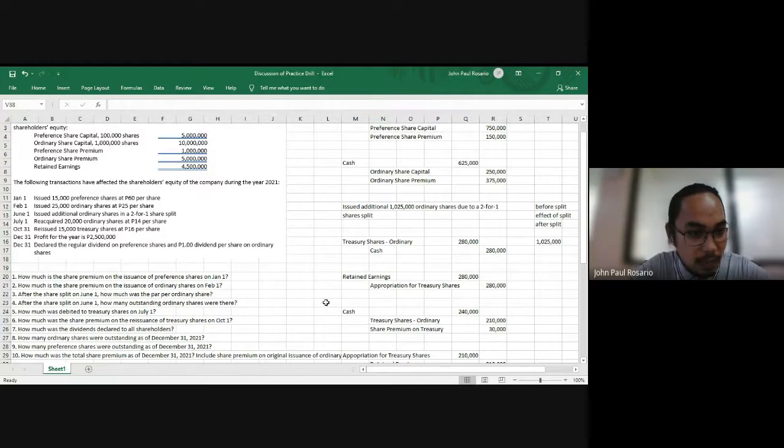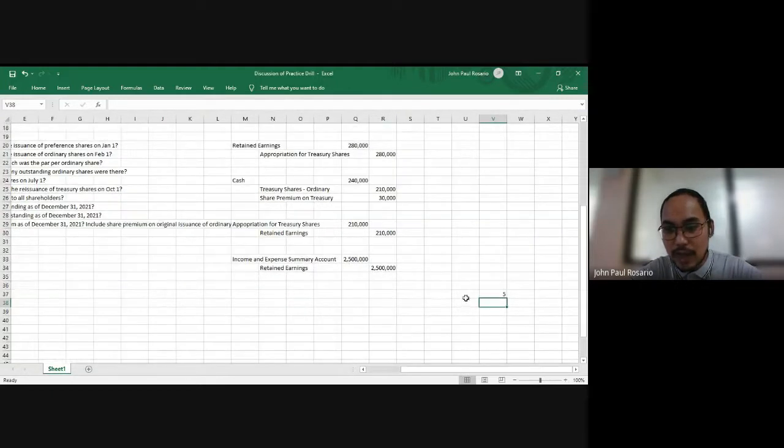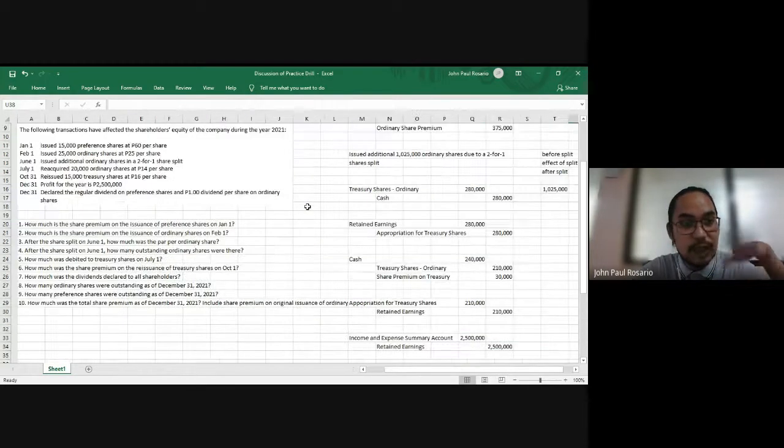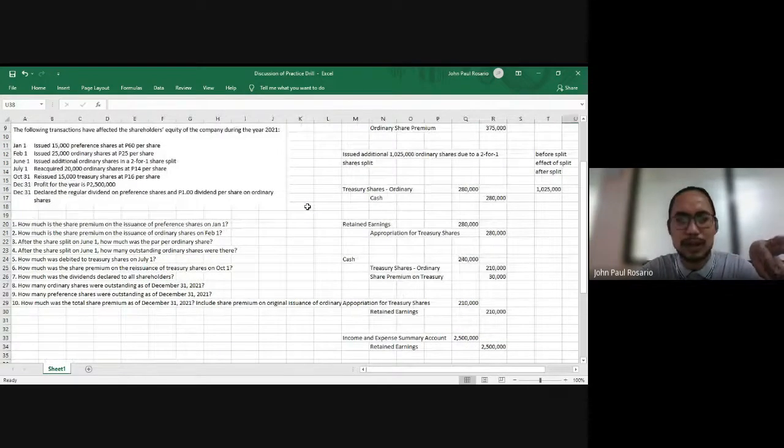So our total issued and outstanding preference shares is 100,000 plus 15,000, or 115,000 shares.